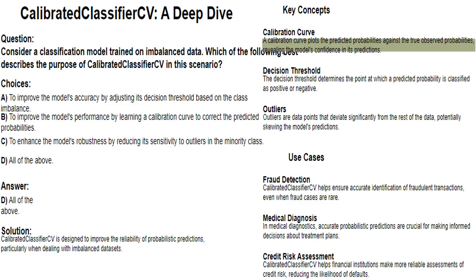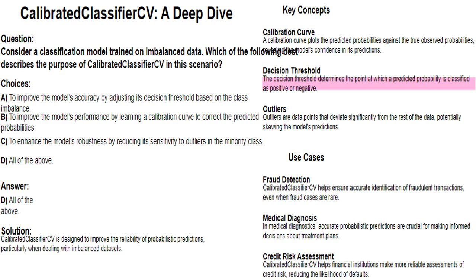If the curve deviates significantly from the diagonal, the model's predictions are not well calibrated, suggesting potential issues in the model's confidence in its predictions. In marketing campaigns, where the goal is to target customers with the highest likelihood of purchasing a product, well-calibrated predictions are essential for maximizing campaign efficiency and return on investment.